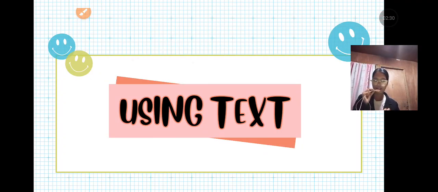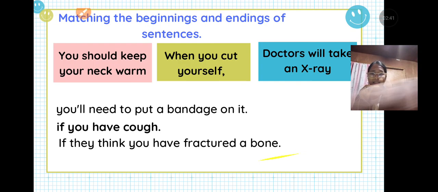And now here are some different ways of teaching using the text. First is matching the beginning and then the ending.